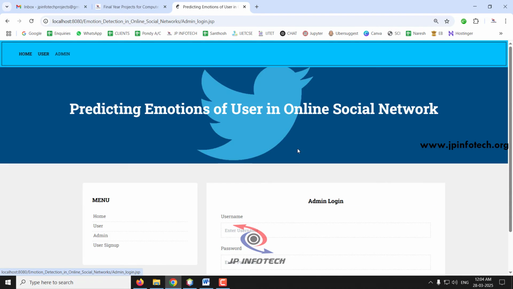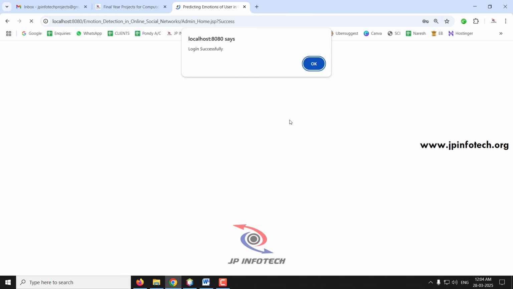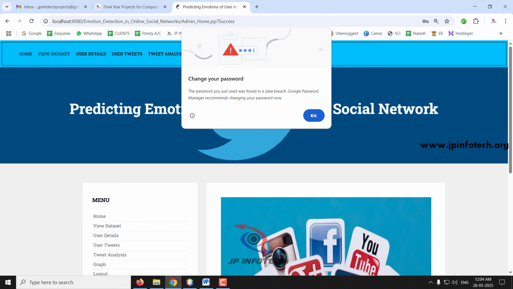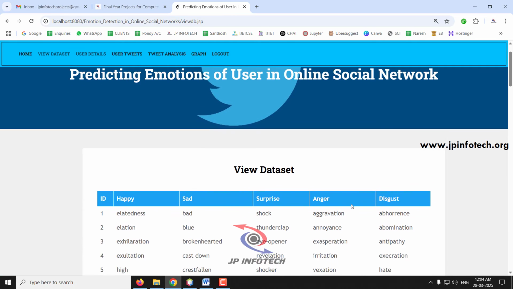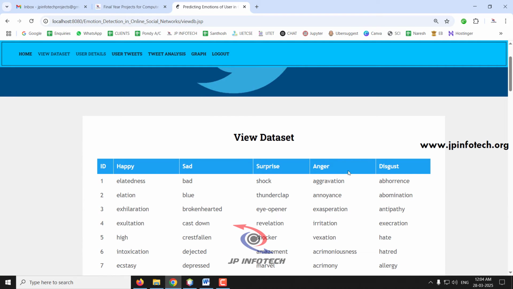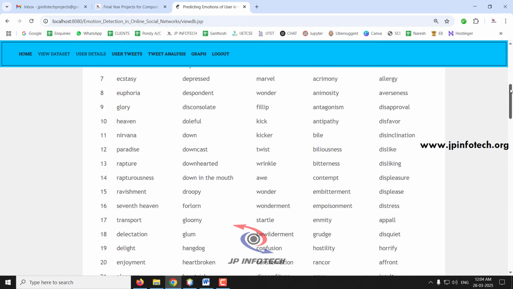Now I'll come to the admin part. Let me log into the admin part. In the admin part, we have different options. The first one is view dataset. Just select view dataset. You can see the dataset attached in the database with 5 different classifications: happy, sad, surprise, anger and disgust. These are the words that we have used. You can scroll down and check it out.